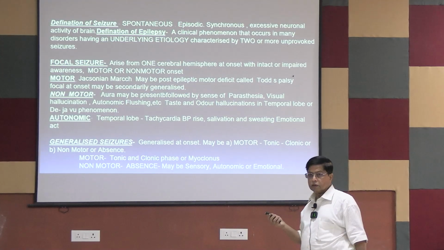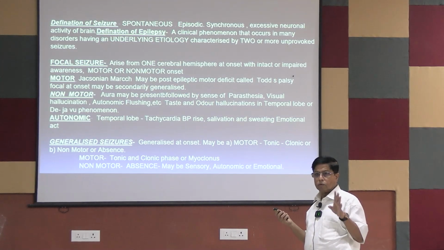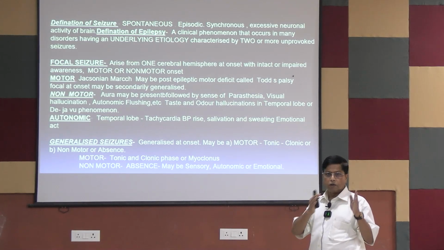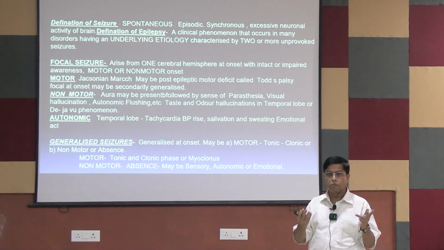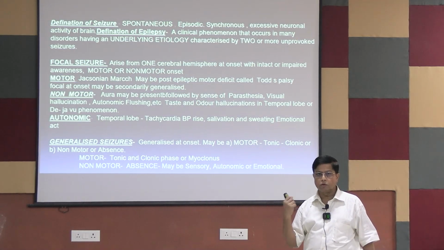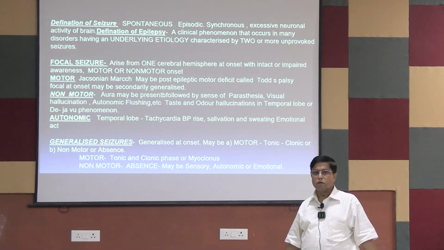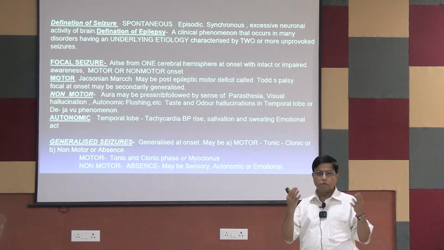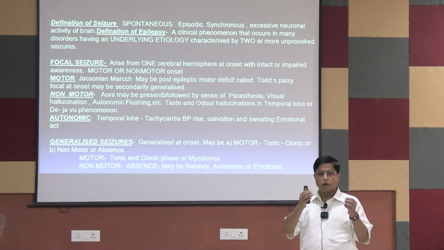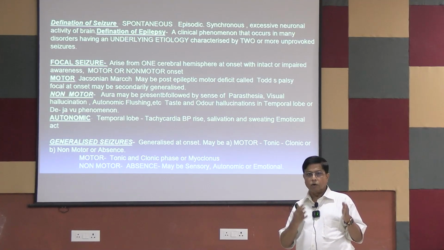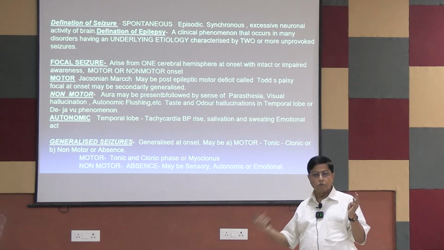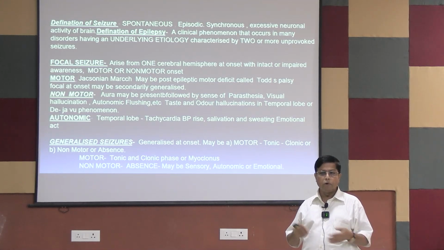This is important. Any seizure may be with intact or impaired awareness, and you have to differentiate it in a different way. But it is motor or non-motor; that is the very basic difference. There will be motor symptoms, there will be non-motor symptoms. Motor symptoms are voluntary activities. Non-motor symptoms, suppose a sensory symptom like a hallucination: the patient gets a sense of smell which is not there. Suppose they get a sweet smell or a pungent, bad smell, and that also may be an epileptic attack. So an epileptic attack may be a motor attack like a voluntary movement, or a non-motor sensory attack, or an autonomic attack.